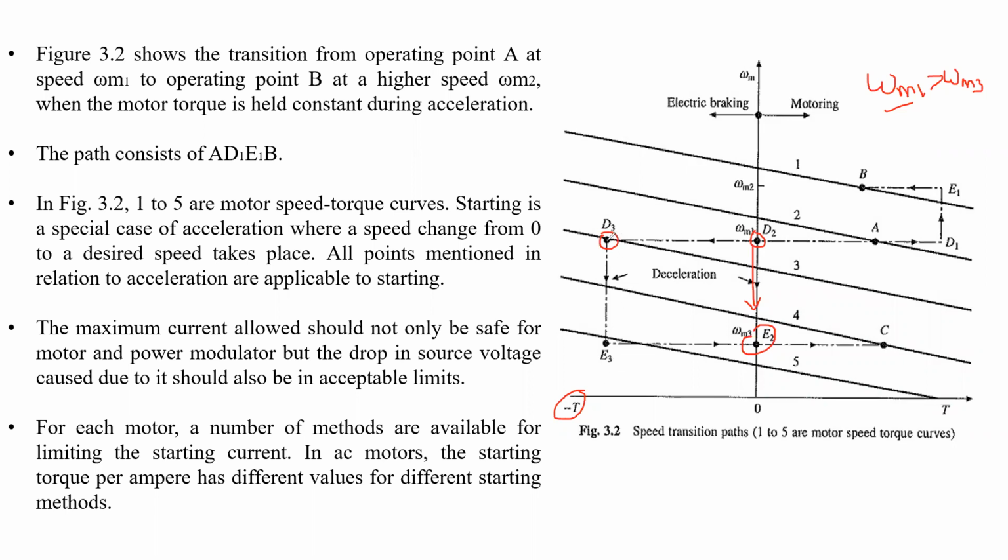During this time also the torque should be constant. In deacceleration time also the torque should be maintained constant. Is it clear? Beyond this value, these values should not be exceeded. Okay, at starting time this has to be maintained constant, and at braking time also it has to be maintained constant. So here the points A, D3, E3 and C will represent the deacceleration period. Clear?